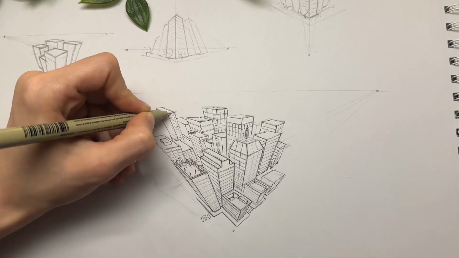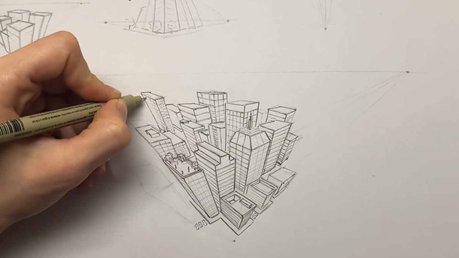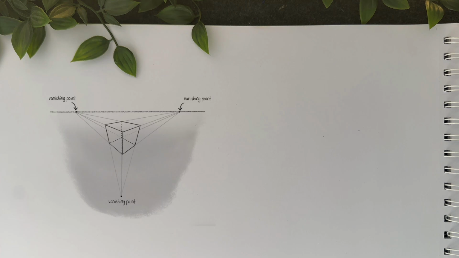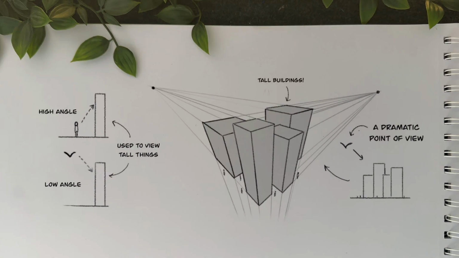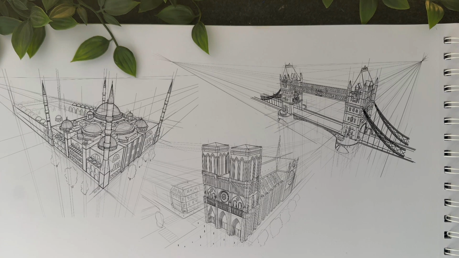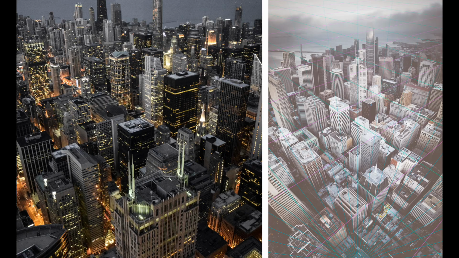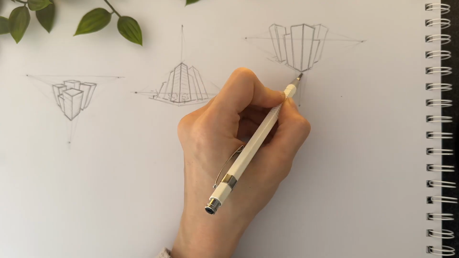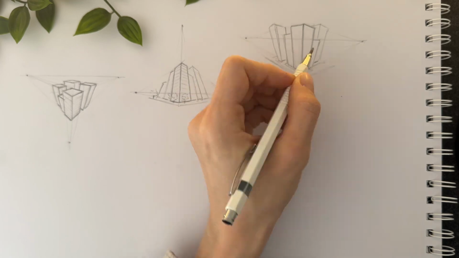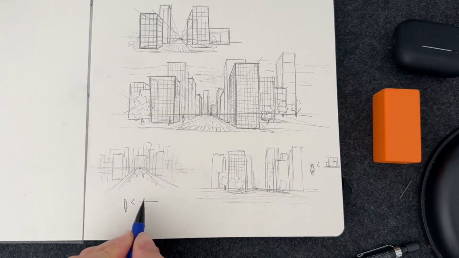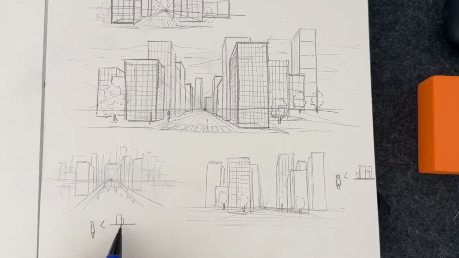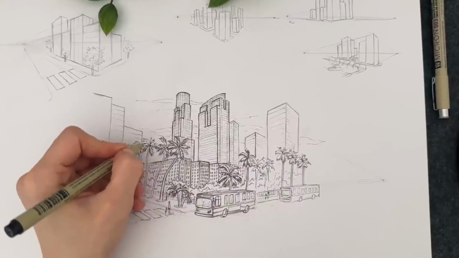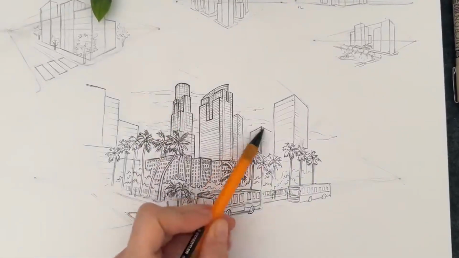Hey friends, welcome back. In today's video, I'm going to talk about perspective and how to draw cities and streets in 3-point perspective. I'm going to explain the basic rules for drawing a city view like this. By the end of this video, you will understand the concept of 3-point perspective in this kind of drawing. If you haven't seen them, I also have 2 other videos about drawing cities with 1-point and 2-point perspective, which I will link down below.